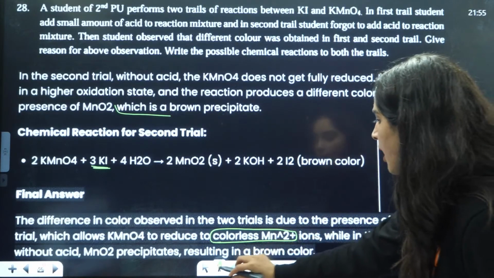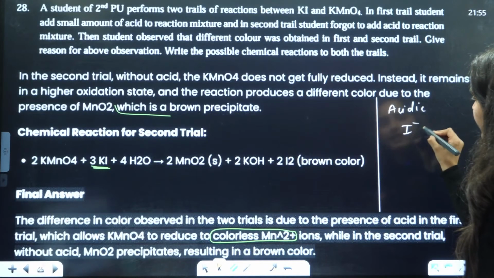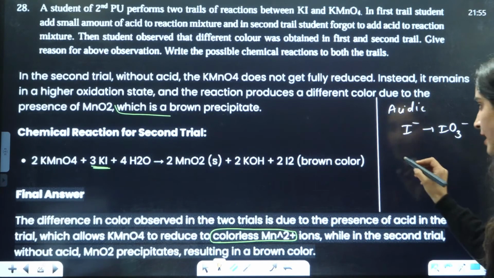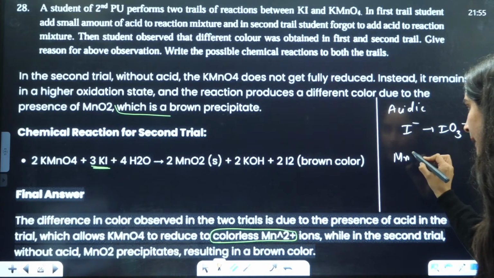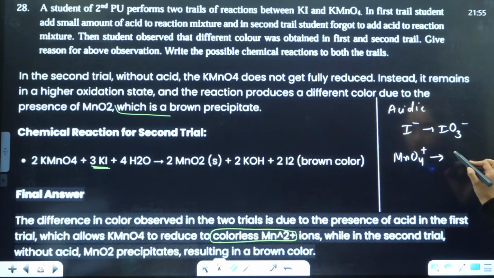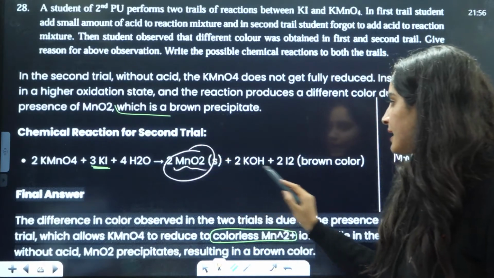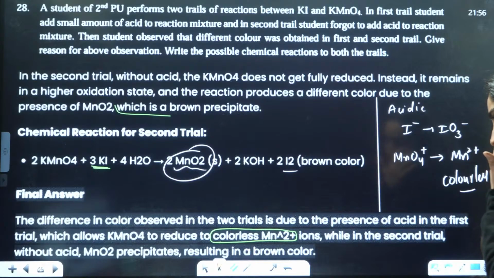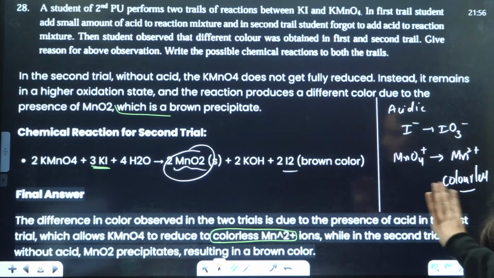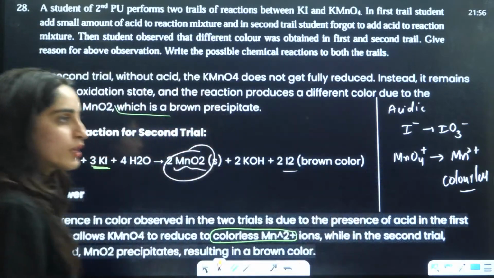So in acidic medium, how will it behave? In acidic medium, I negative is converted to IO3 negative, and MnO4 negative is converted to Mn2+, which is colorless. But in basic or neutral medium, you have MnO2 and you have I2. So that is the reason that in the second trial, MnO2 precipitates, which gives us the brown color. So the answer is going to be this one. Okay, guys, got it?